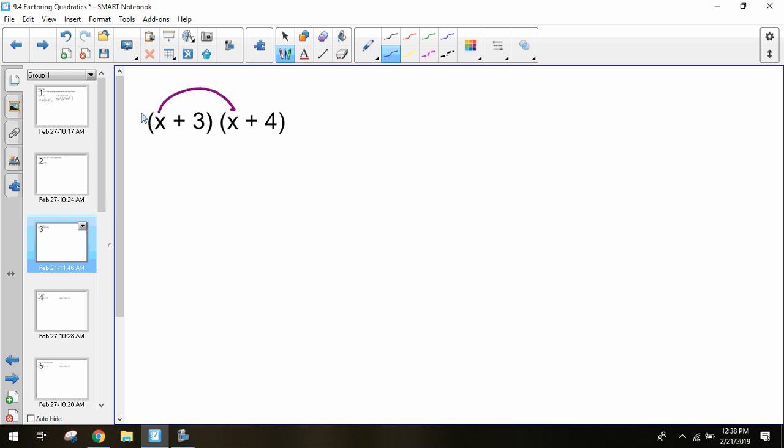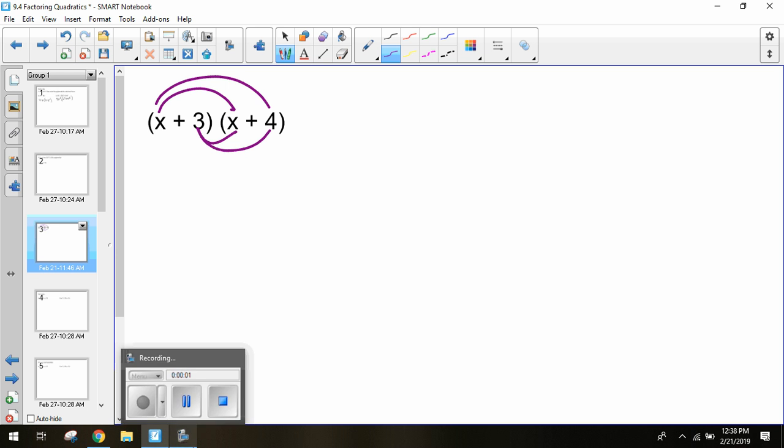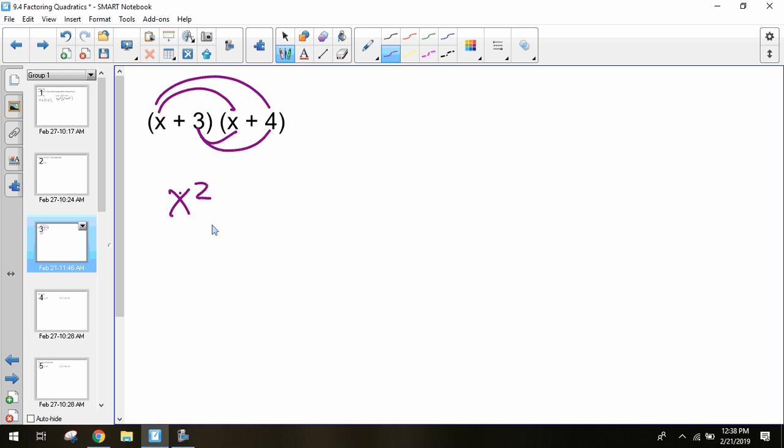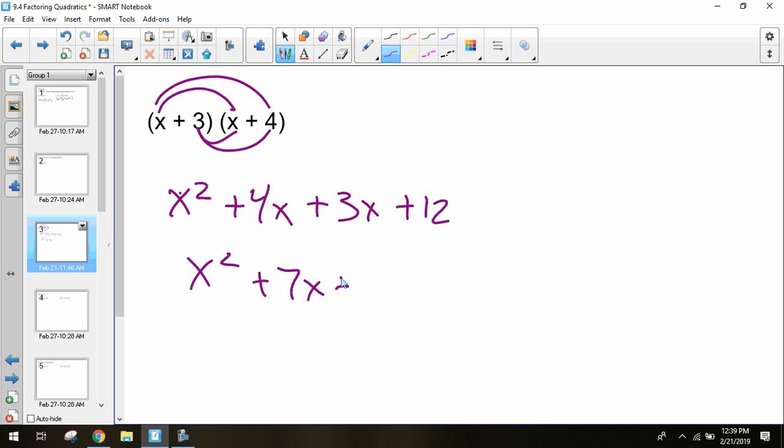So we distributed each of those terms of the first one into each term of the second one. So it was x times x, which got us x squared. x times 4, which got us 4x. 3 times x, 3x. And then 3 times 4 is 12. Good. From here, we were able to find our like terms. We have a 4x and a 3x. These are both like terms, so we can combine them, which is 7x. Does this look similar, or at least the same pattern as the first one?